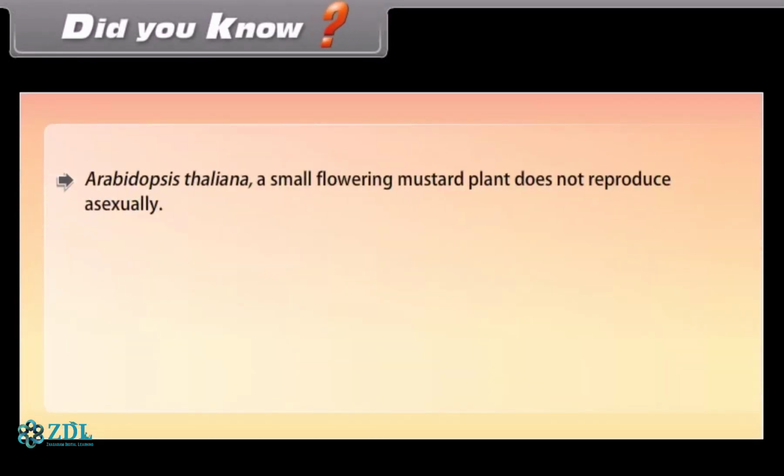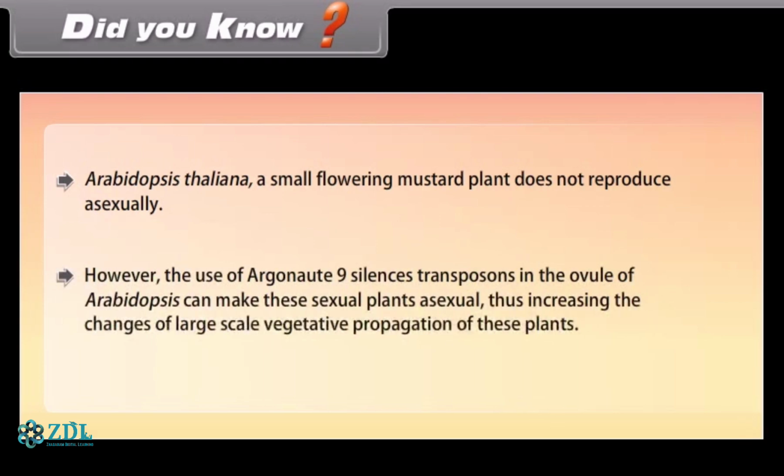Did you know? Arabidopsis thaliana, a small flowering mustard plant, does not reproduce asexually. However, the use of Argonaute 9 silences transposons in the ovule of Arabidopsis, which can make these sexual plants asexual, thus increasing the chances of large-scale vegetative propagation of these plants.